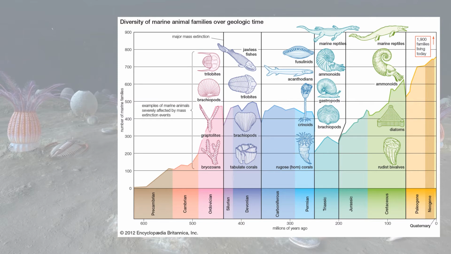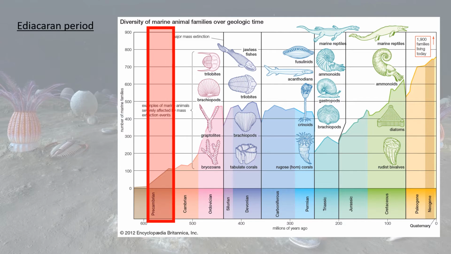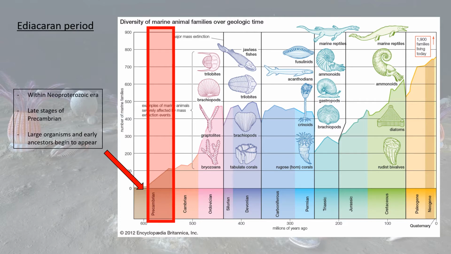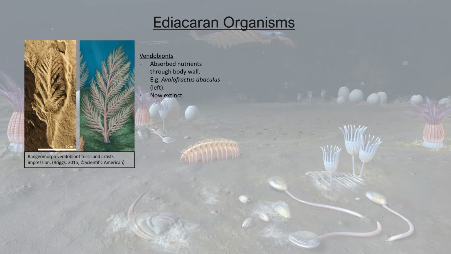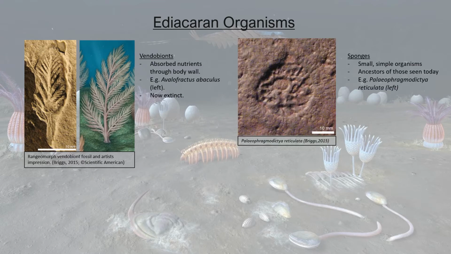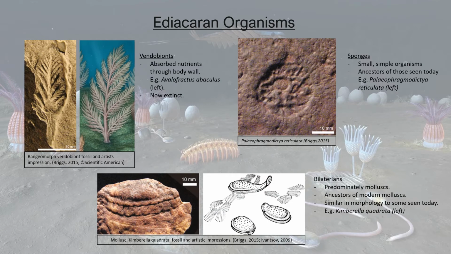Life was flourishing well before the Cambrian Explosion. During the Ediacaran period, there was a reasonable level of diversity with a variety of ancestral organisms present. Some of these organisms, such as vendobionts, were quite large, but very simple in structure, most likely absorbing nutrients through their body wall. They are now long extinct, but there are many fossils from the Ediacaran that appear to be similar to modern groups that are considered early stem taxa. Some of these include sponges, such as Paleophragmodictia reticulata, and bilaterians, such as Kimberella quadrata, which are more mollusk-like organisms.